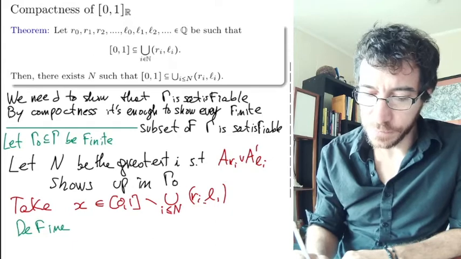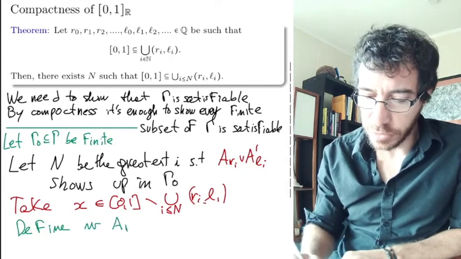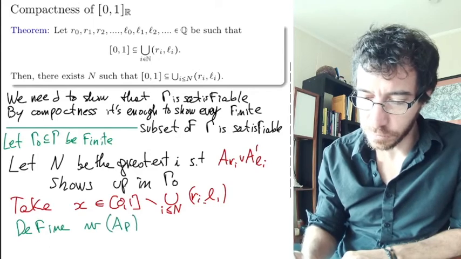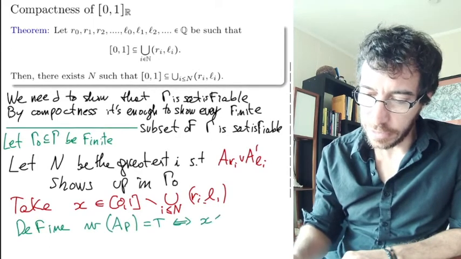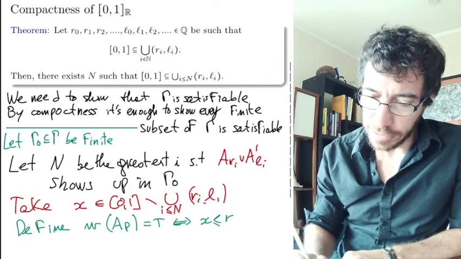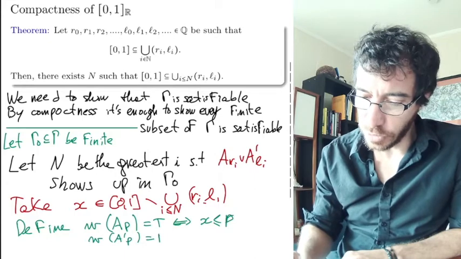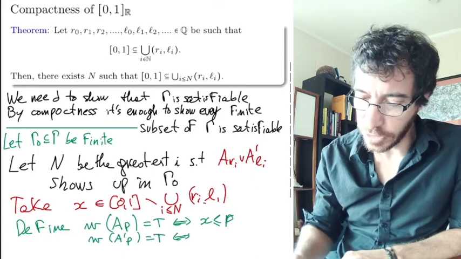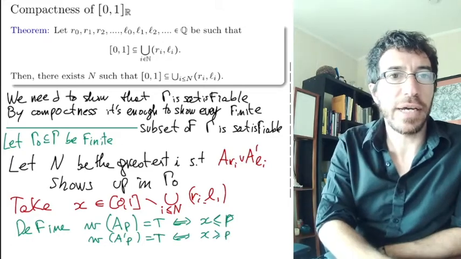Let's call it W. And W, we're going to define it: W of A of P is going to be true if and only if x is less than or equal to P, and let W of A prime P be true if and only if x is greater than or equal to P. Okay, and what do we have now?